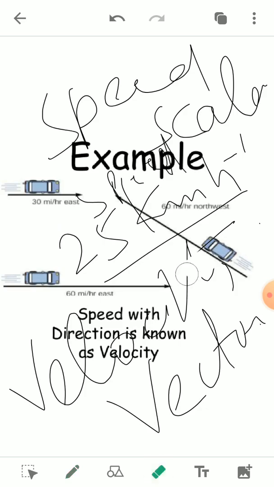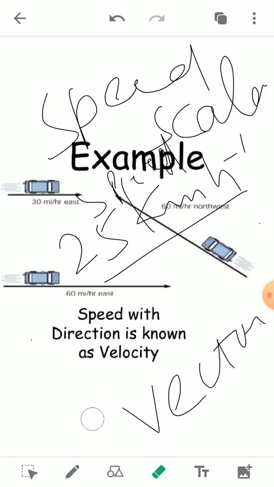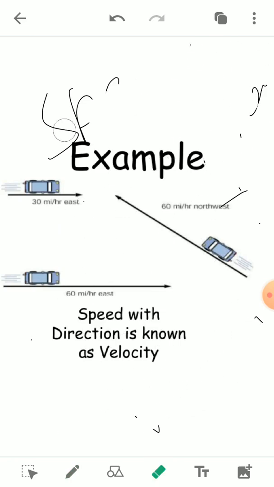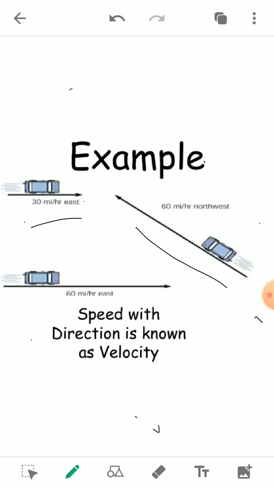But when we say that a car is moving at 30 kilometer per hour towards the east, or a car is moving at 60 meter per hour towards the northwest, this is also a speed, but speed with direction, and we know that speed with direction is termed as velocity.